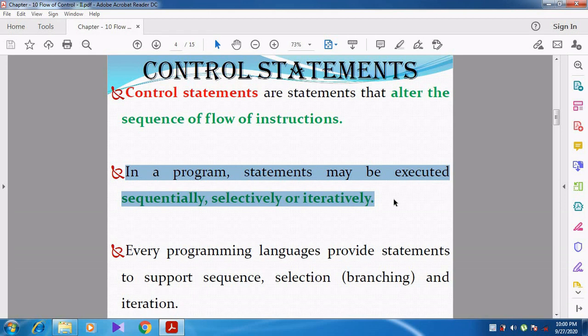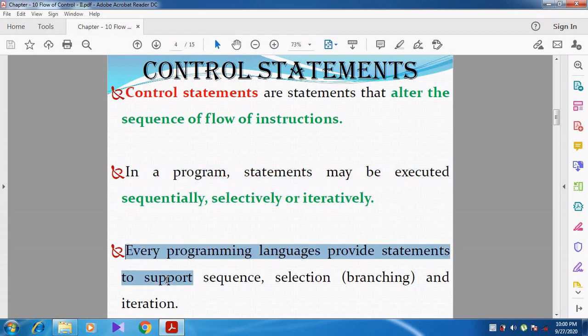Every programming language provides statements to support sequence, selection, which is otherwise called branching, and iteration. Not only C++, all programming languages support these 3 types of statements: sequential statement, selection statement, otherwise called branching statement, and iteration.